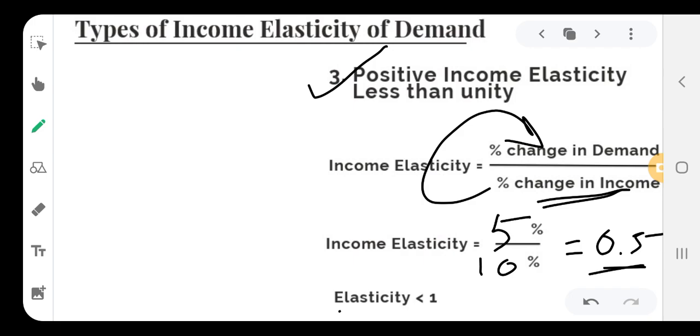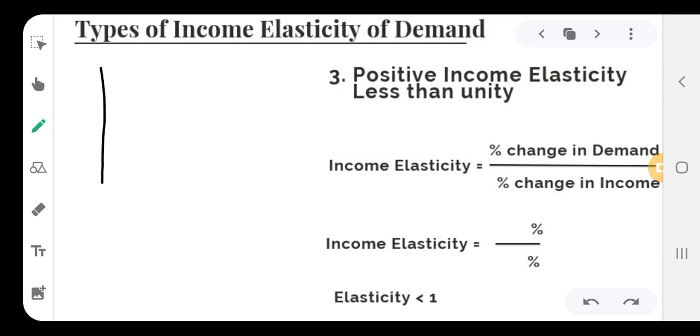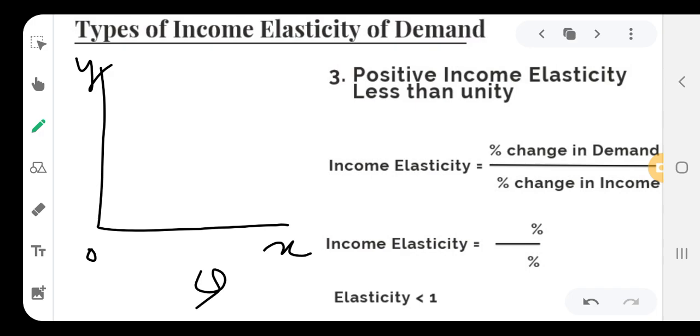Therefore, the income elasticity of demand in this case is less than 1. Now I will explain this with the help of a diagram. Here we can see there are two axes, OX axis and OY axis. Quantity is measured on OX axis and income is measured on OY axis.